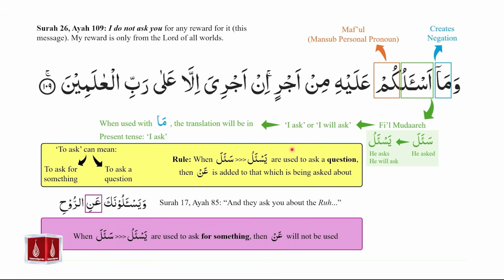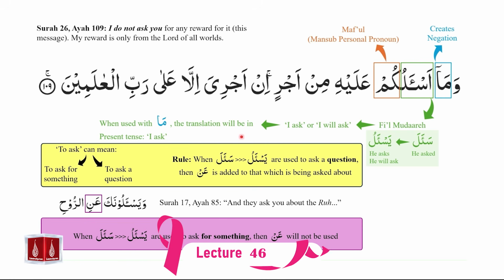An example is from Surah number 17, ayah number 85 of the Holy Quran. And they ask you about the ruh. In this case, we see وَيَسْأَلُونَكَ عَنِ الرُّوحِ. So we see the use of يَسْأَلُونَكَ, they ask you, and then we see the addition of an before what is being asked about. And the ruh is being asked about, but we see the addition of an before what is being asked about.